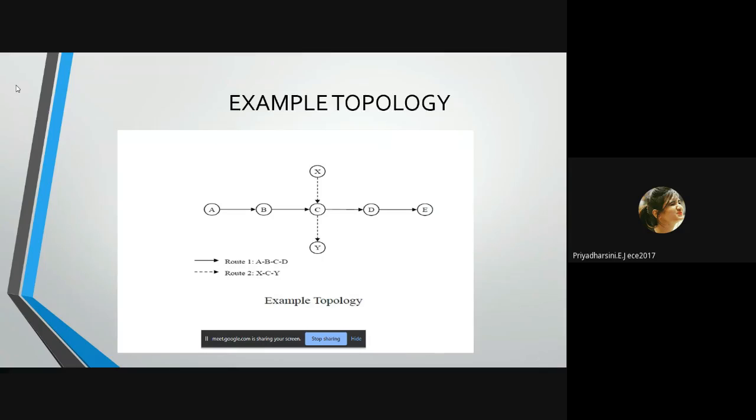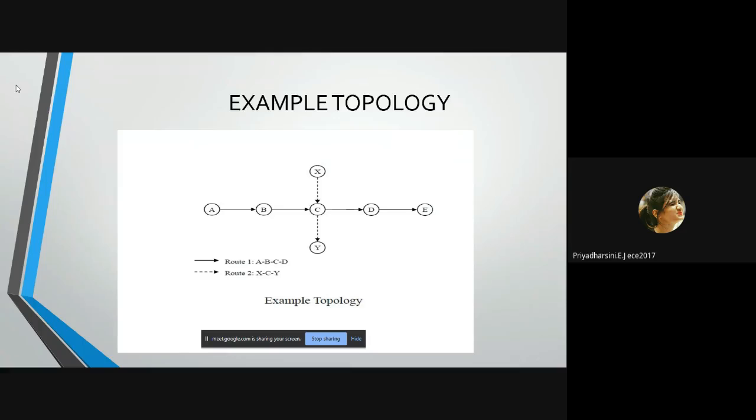This is an example topology. Now I'll explain this. The throughput of MARCH is significantly high when compared to MACA, while the control overhead is much less. When the network is heavily loaded, the average end-to-end delay in packet delivery for MARCH is very low compared to that of MACA. All the above advantages are mainly due to the fact that MARCH has a lower number of control packet handshakes compared to MACA. The lower number of control packets transmitted reduces the control overhead while improving the throughput, since less bandwidth is being consumed for control traffic.